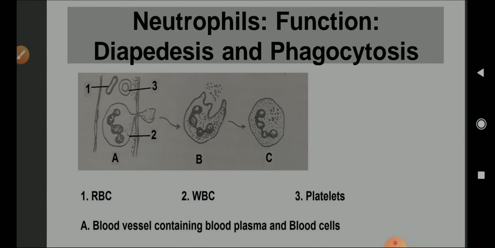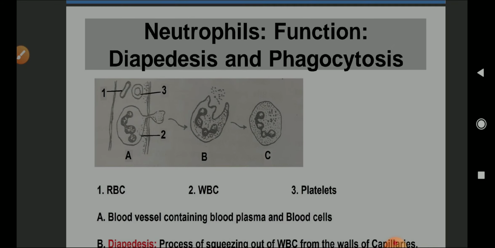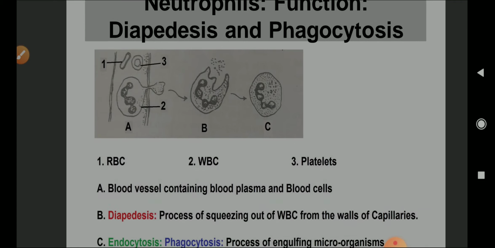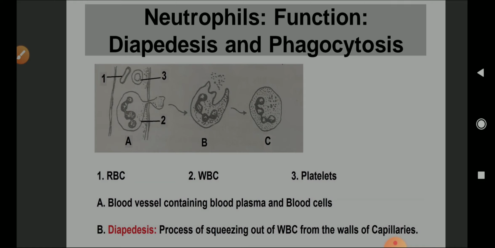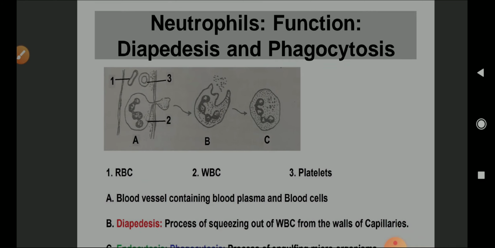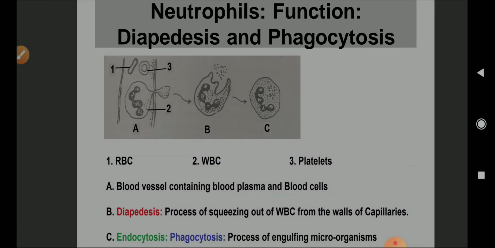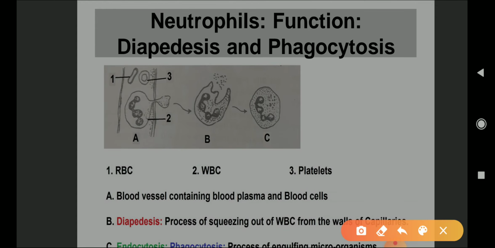And the last part that I forgot to put in the functions of WBC is diapedesis and phagocytosis. If you see the diagram here, the neutrophils are also known as polymorphs, because they keep on changing their structure. Here A is a blood vessel containing plasma and blood cells. Number 1 is RBC, number 3 is platelets.